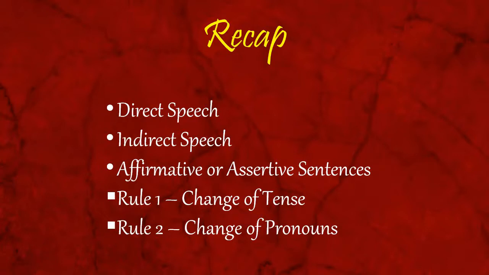Then we discussed how affirmative or assertive sentences can be converted from direct speech to indirect speech. To change the sentences, you have to follow 3 rules. We discussed 2 rules in part 1. Rule number 1 was change of tense. If the reporting verb is in the past tense in the direct speech statement, then the verbs within the inverted commas will change in the indirect speech statements.